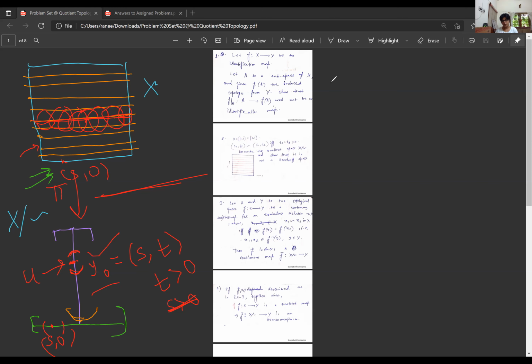So how does that look like? An open neighborhood of S comma 0 will be something like a semicircle kind of thing. If I take the open neighborhood of S comma 0 in R2, it's going to be a disk, and under the subspace topology, it's just going to be a semi-disk, a half disk.